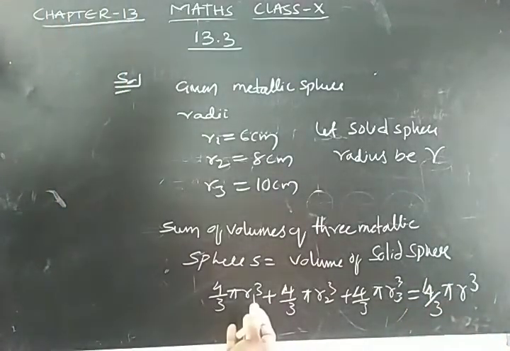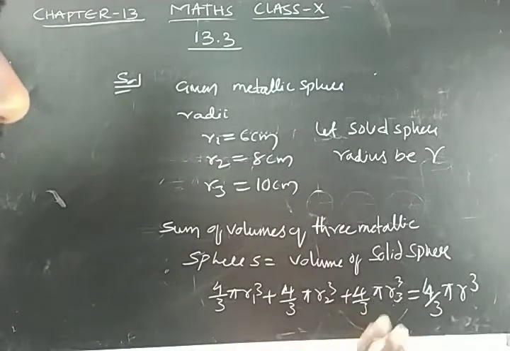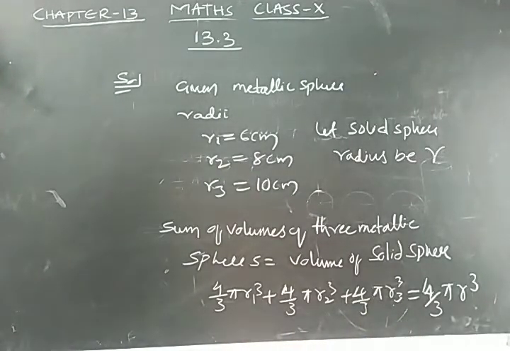R1 is the first sphere radius, R2 is the second sphere radius, R3 is the third sphere radius, and R is the solid sphere radius.